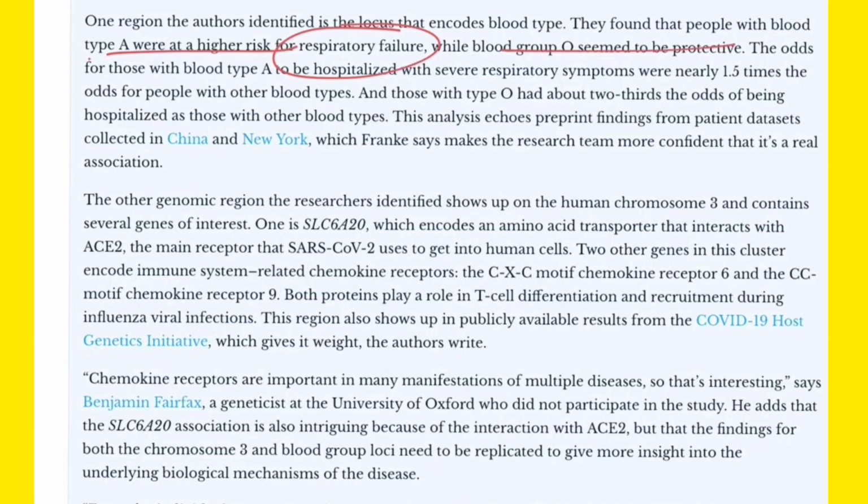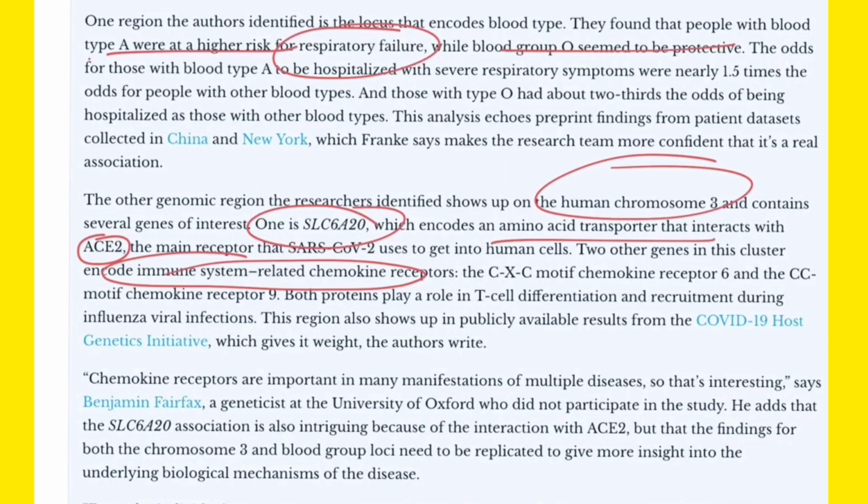Next, this chromosome is responsible for ACE2 receptors, and one of the other genes is SLC6A20. This is an amino acid transporter which is responsible for immunological activation. If immunological molecules like cytokines are not activated, they are not responsible for T cell differentiation and recruitment, and you know the importance of T cells in immunological activities. So one of the most important things is chromosome number 3.